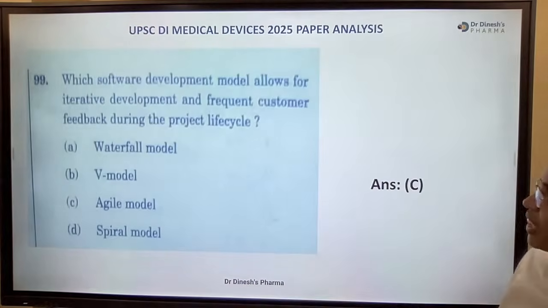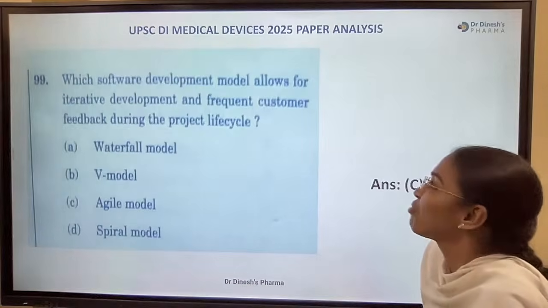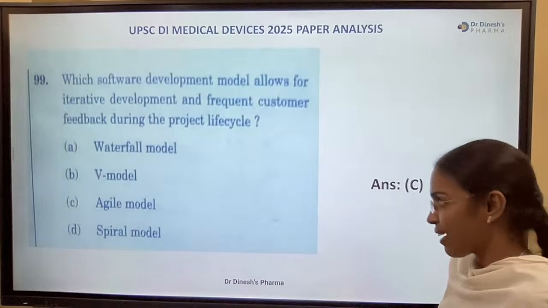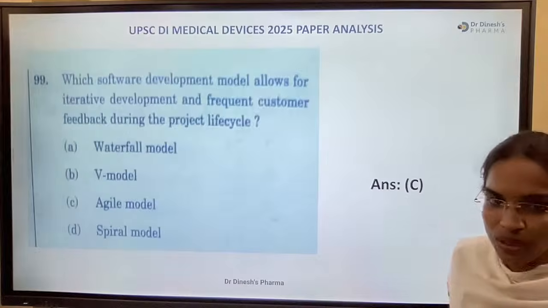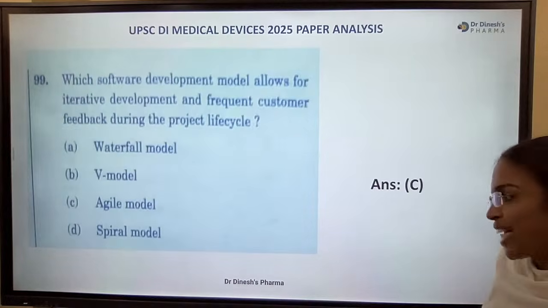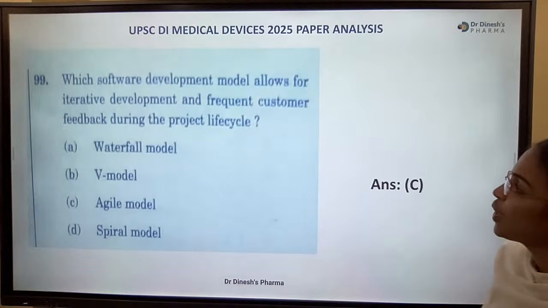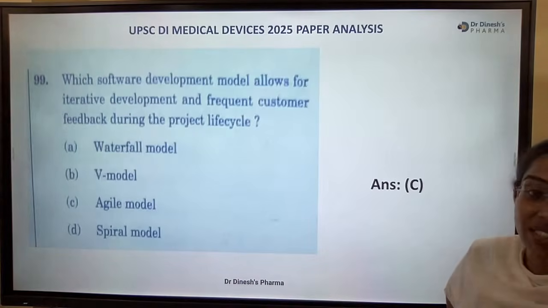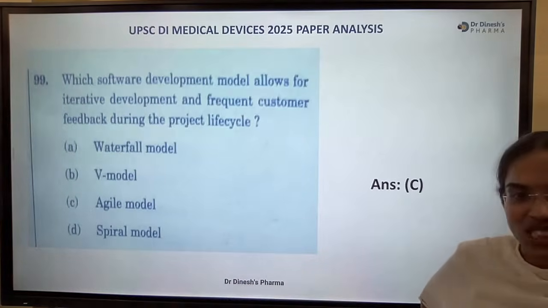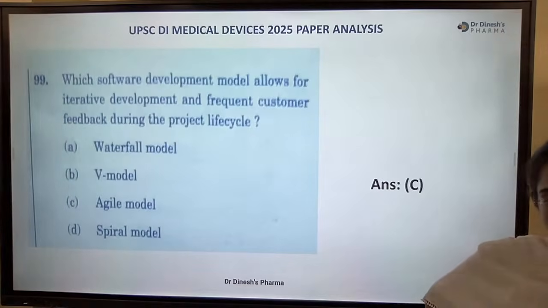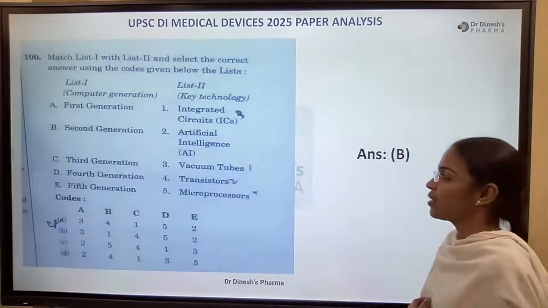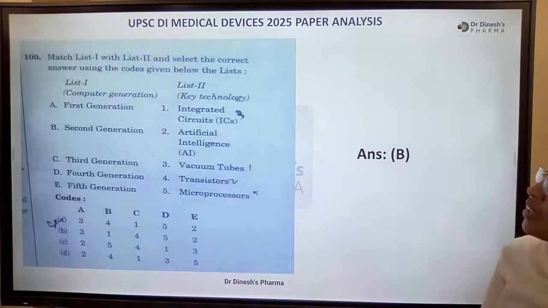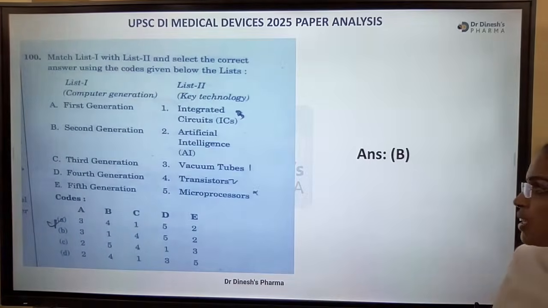Which software development model allows for iterative development and frequent customer feedback during the project life cycle? Our options are waterfall model, V model, agile model, and spiral model. Frequent customer feedback means agile. Agile model means easy. Okay.